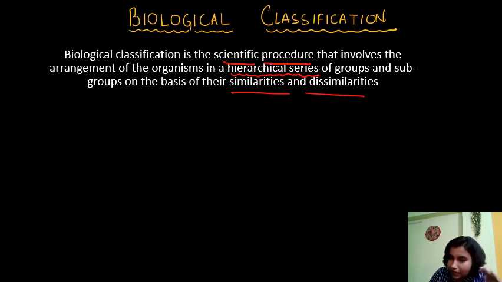So basically, what is biological classification? It is a procedure that involves the arrangement or grouping of organisms into 7 hierarchical series based on their similarities and dissimilarities, right? So that is what we understand by biological classification.